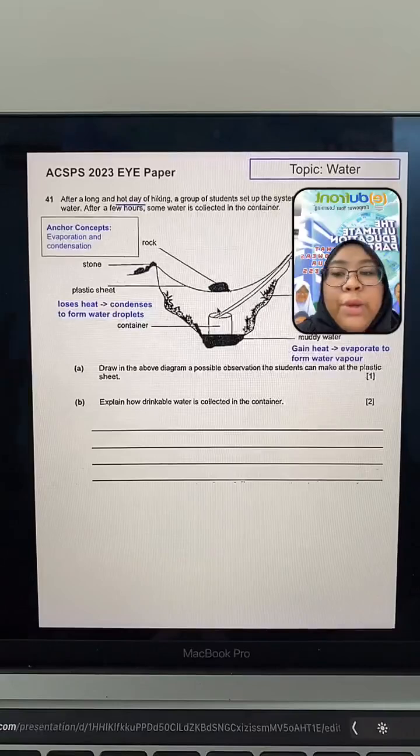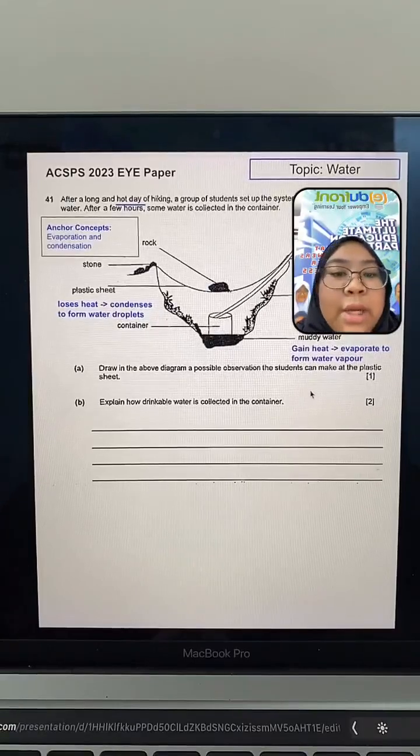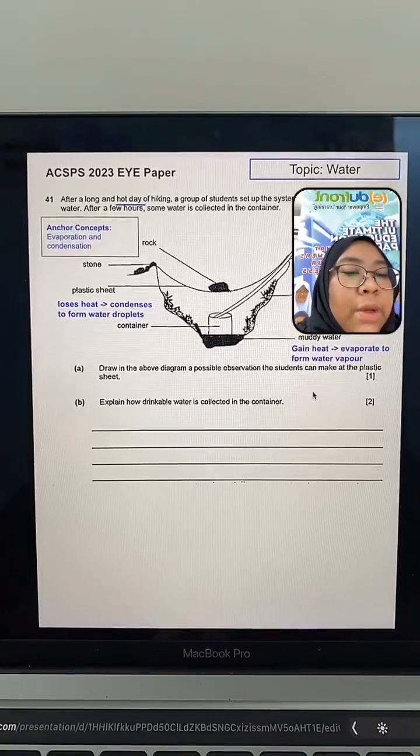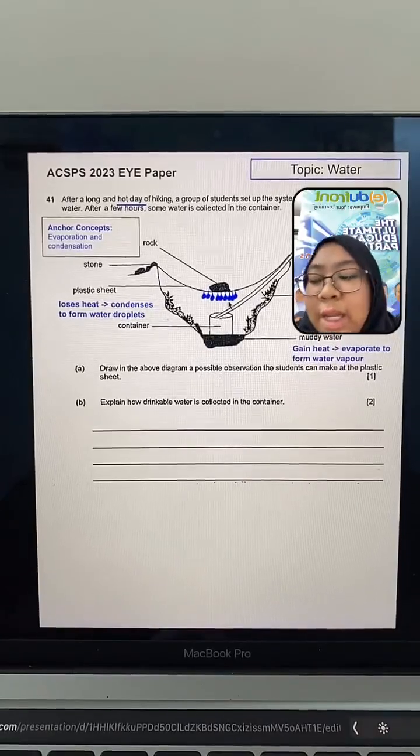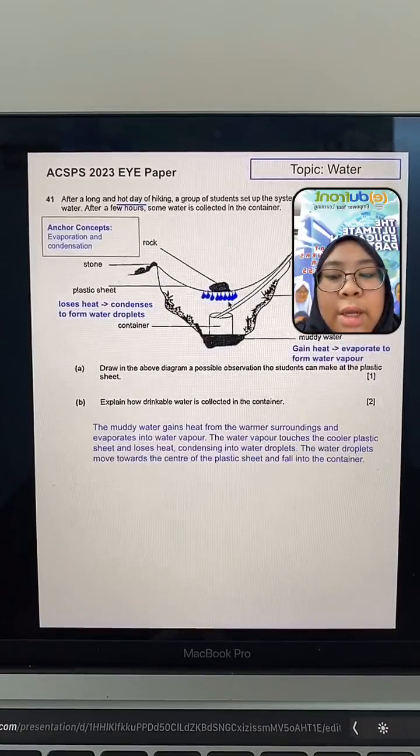Okay, let's put all of that into words, shall we? Firstly, we answer A. So we draw the tiny water droplets. How you draw is that you can just draw circles. And that's fine.